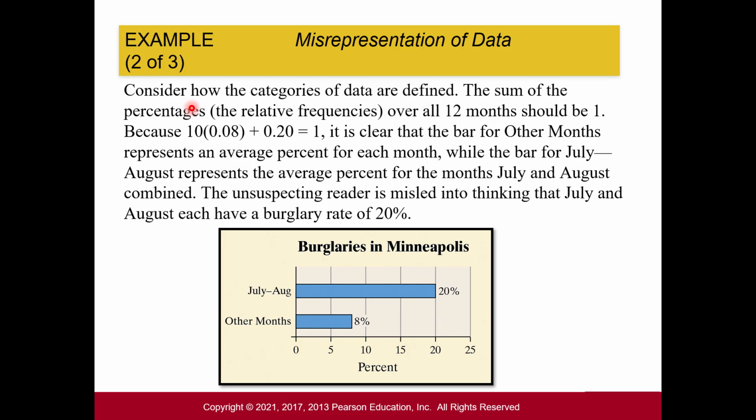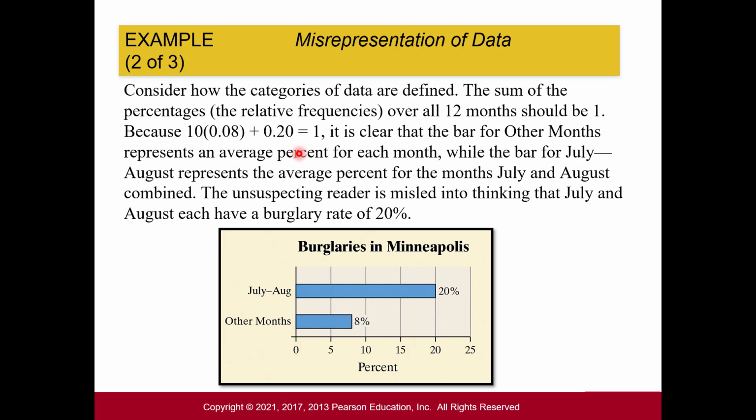So let's consider how the categories of data are defined. The sum of the percentages, or the relative frequencies, which we've talked about before, over all 12 months should be 1. Because remember, we want 100% or 1 in decimal form for our percent or relative frequencies for our data.